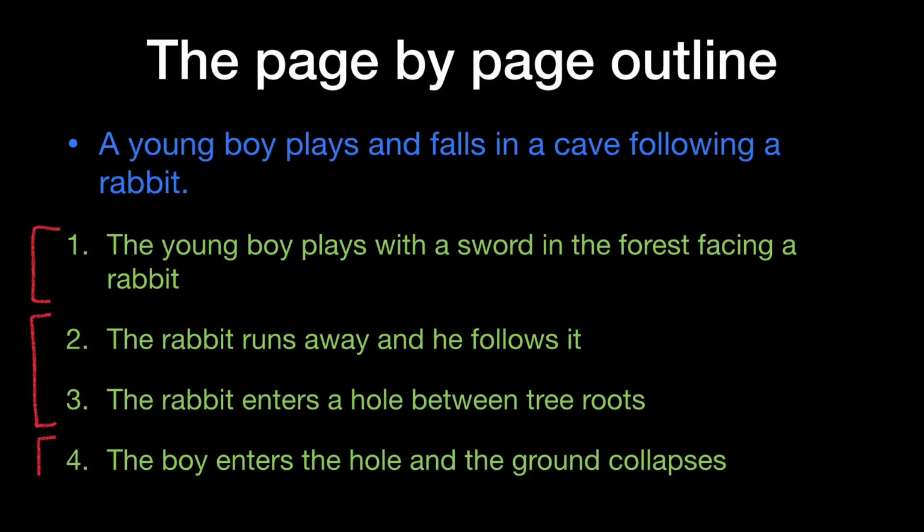Now, if I detail my outline for each page, I will have: on the first page, the boy will be playing with a sword in the forest and be facing a rabbit. On the second page, the rabbit will be running away and the boy will follow him. Then the rabbit will be disappearing by entering a hole between 3 roots. And on the fourth page, the boy will be entering the hole and the ground collapses below him.